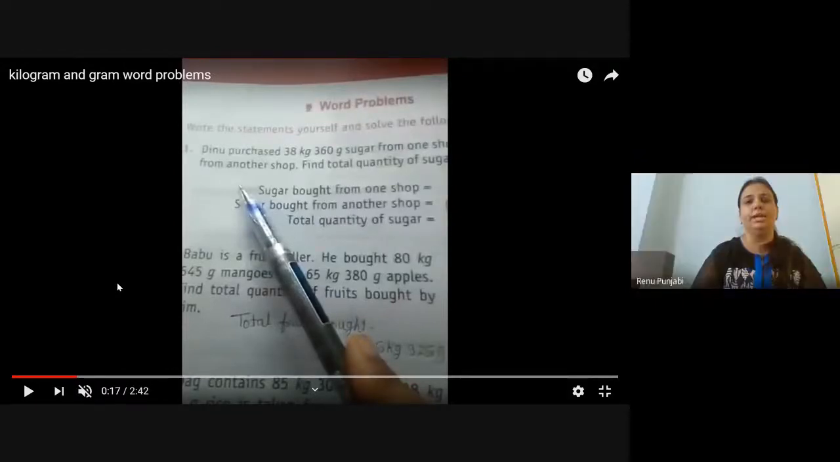Babu is a fruit seller. He bought 80 kg, 545 grams of mangoes, 65 kg, 380 gram of apples. Find the total quantity of fruits brought by him. Addition. Yes. In the first one, the digits were 38 kg, 360 gram sugar, and 65 kg, 419 gram, another sugar pack.